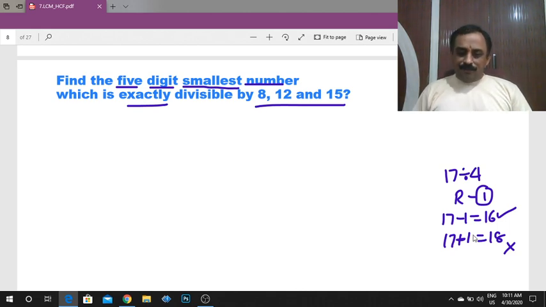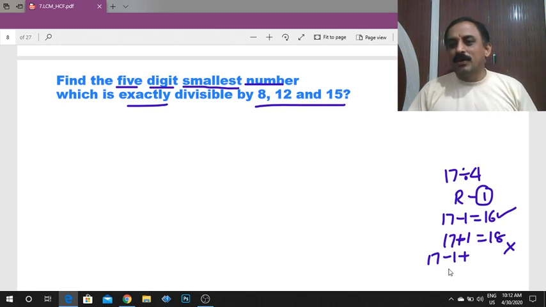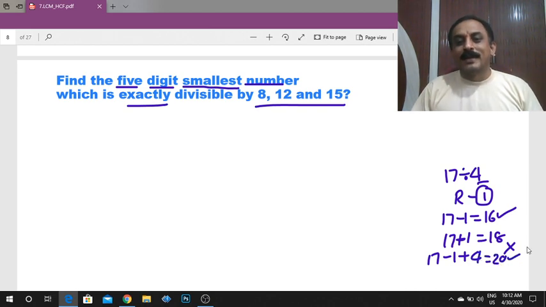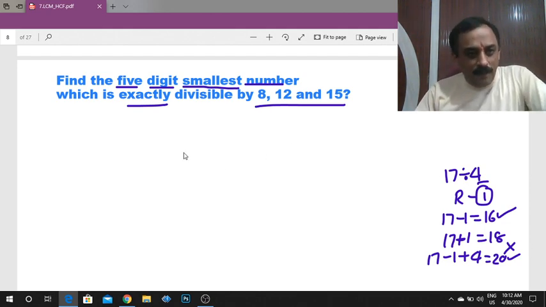Now tell me, what is the next number after 17 which is exactly divisible by 4? 17 minus 1. Why minus 1? This is the remainder. So subtract 1, it will become 16. And plus 4, it is equal to 20. Now 20 is the next number which is exactly divisible by 4. So here also, same as it is.